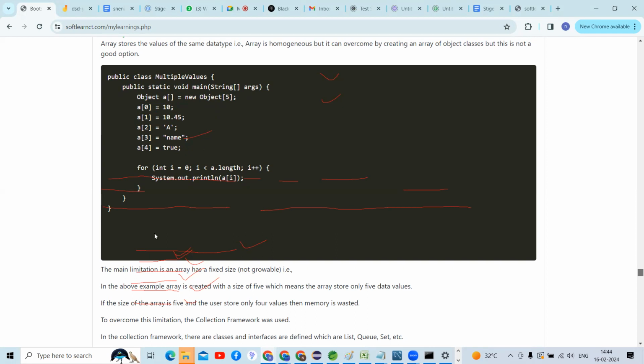Yes or no, guys? That is the reason there is a limitation: an array has a fixed size, not a growable nature.